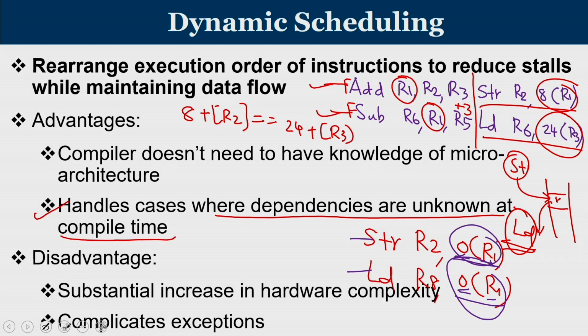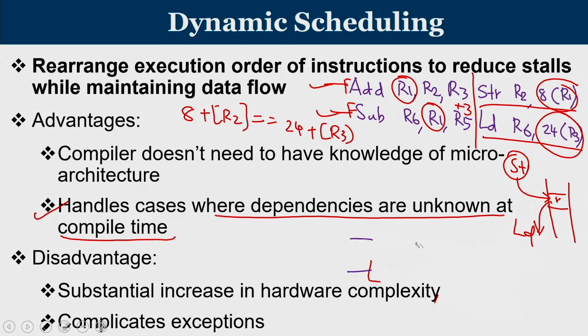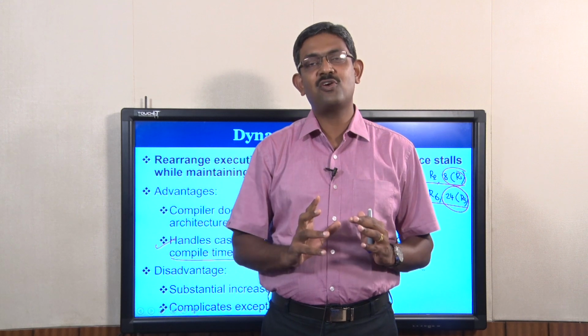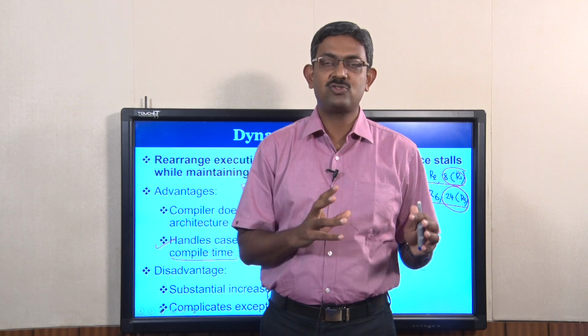Now what are the disadvantages of hardware scheduling? There is a substantial increase in hardware complexity. The hardware needs to understand hazards and needs mechanisms to reorder the instructions, and whenever an exception happens, that also complicates the scenario. So what is dynamic scheduling? It is the approach in which, given a set of instructions, hardware understands what the dependencies are, which instructions can go, which can be reordered, and based on that, the execution of instructions is reordered as required.